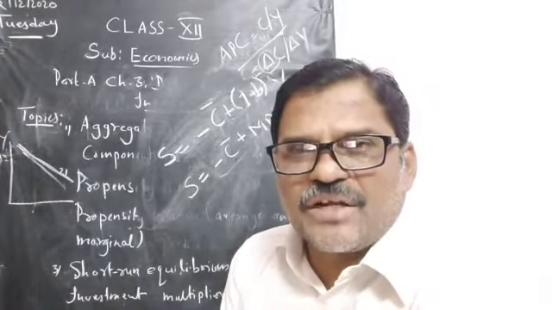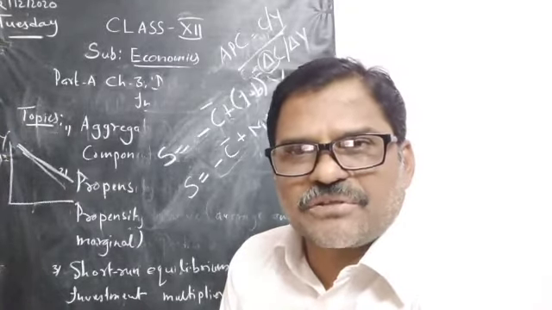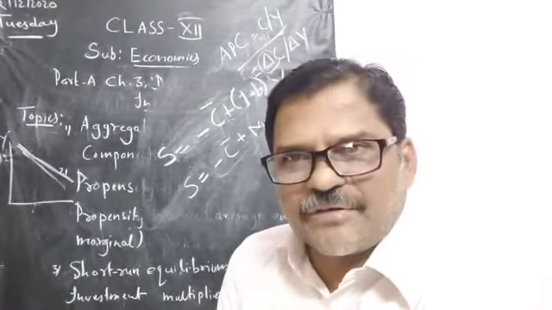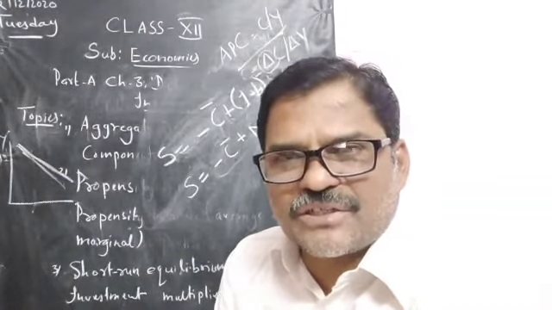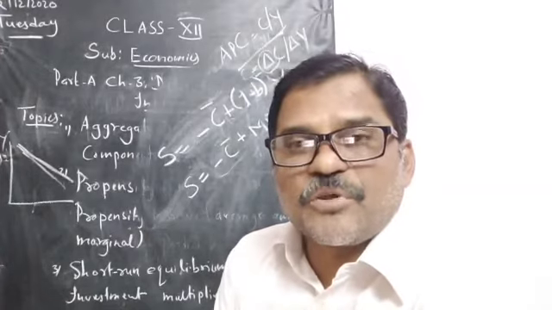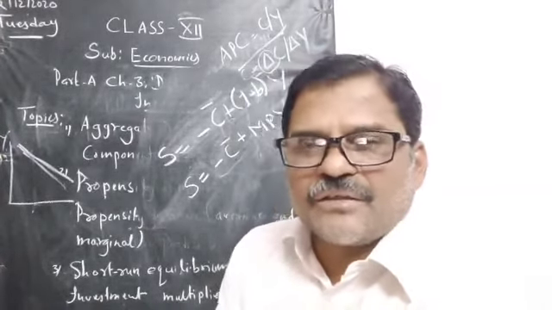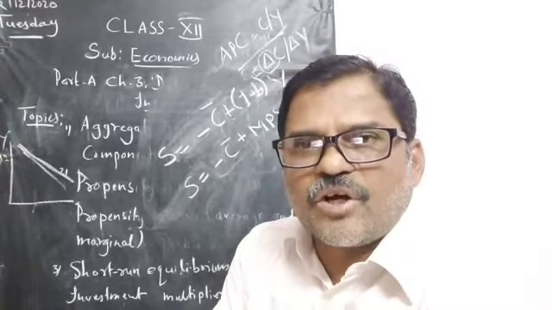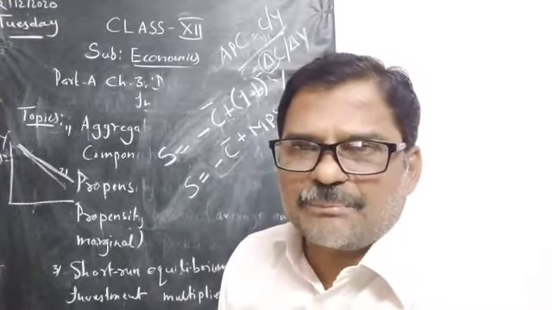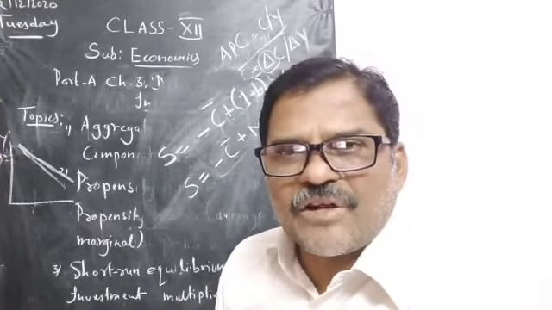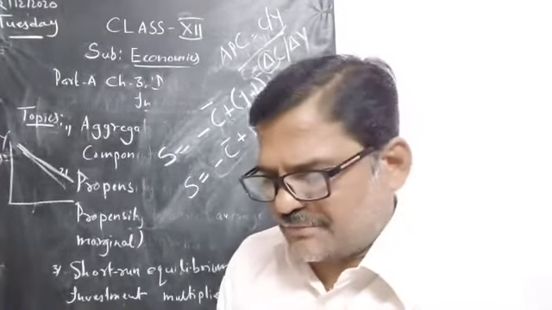Next, like propensity to consume, propensity to save is also of two types, as I just told you. Just like consumption function or propensity to consume, there is saving function or propensity to save. Again, these are two types: one is APS, second is MPS. APS means average propensity to save. MPS means marginal propensity to save.